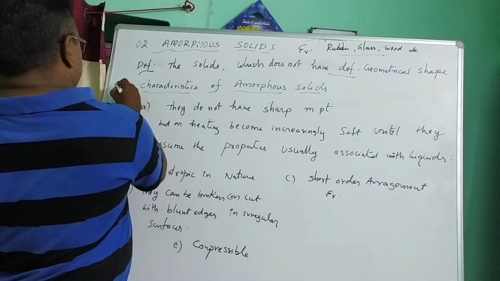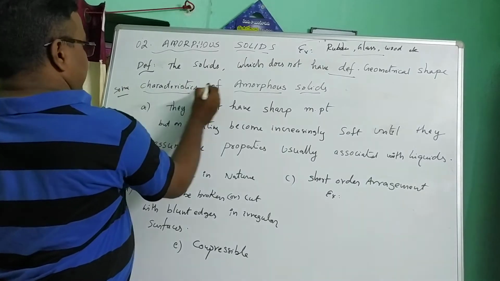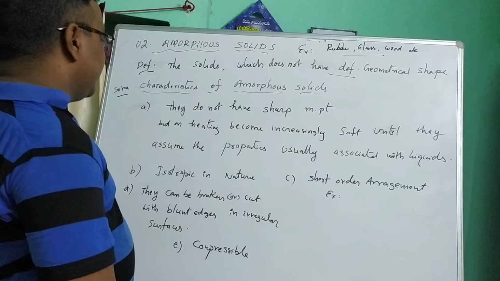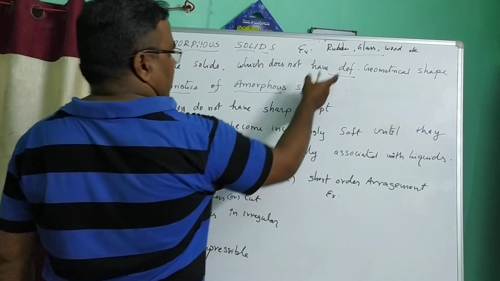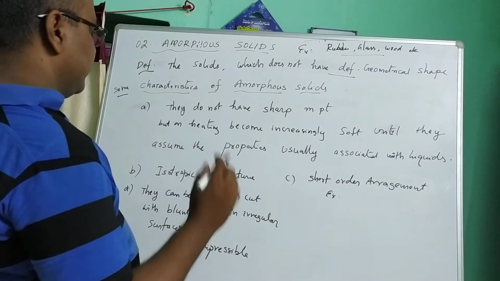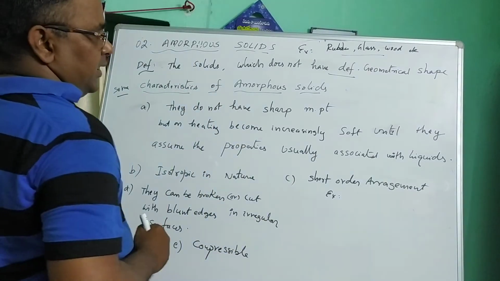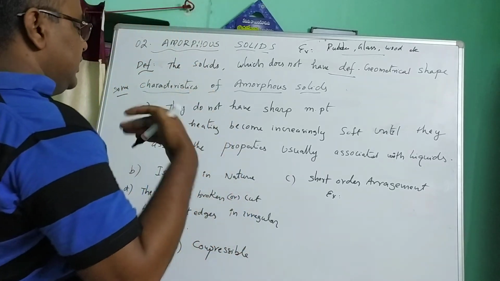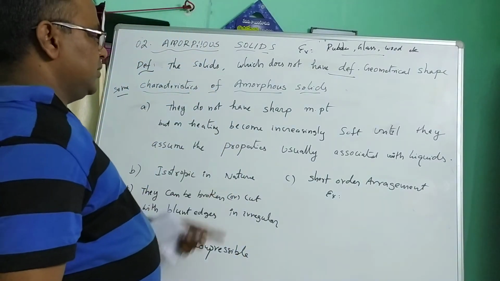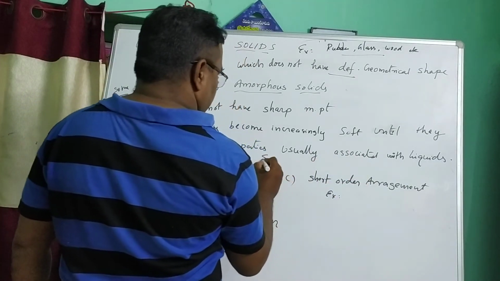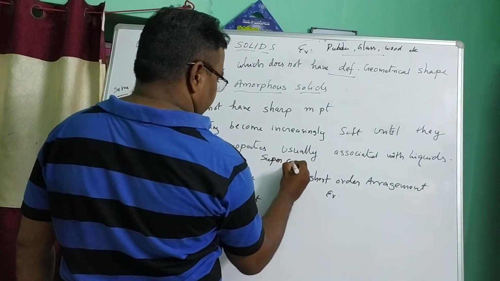Let me take some general characteristics of amorphous solids. They do not have sharp melting points. For example, rubber has no definite sharp melting point, but on heating they become soft. And they have isotropic properties. So these are also known as supercooled liquids.